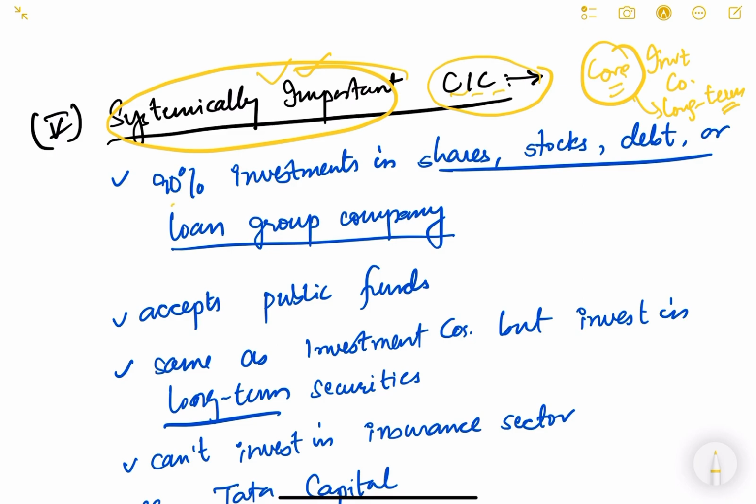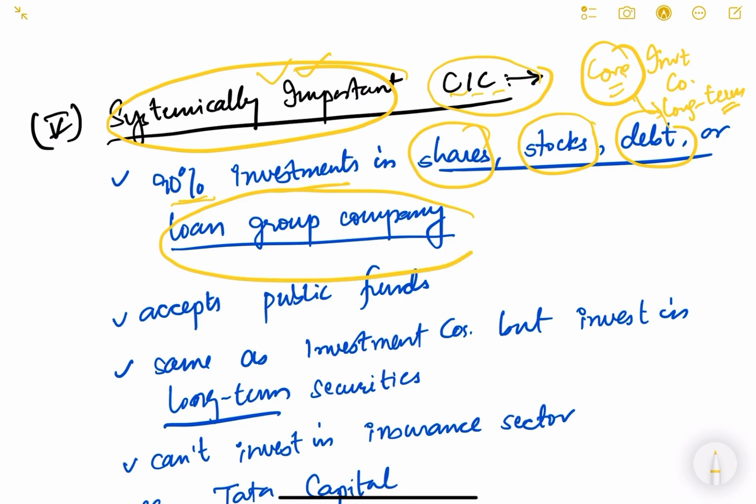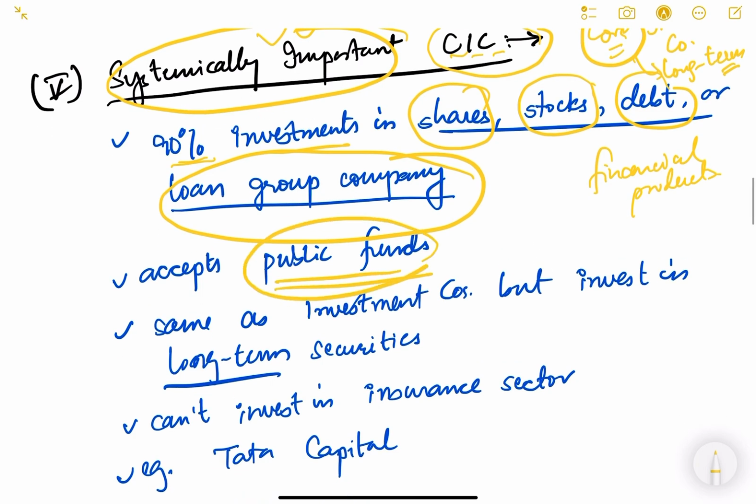Now, 90% of their investment is in shares, stocks, debt, or loans to group companies. Okay, they are investing into different kinds of financial products, just like the investment company. They are investing into financial products only. 90% of their investment should be into this. They can accept public funds. Okay, there are two types of systemically important: one which accepts public funds, and which do not accept public funds, which cannot accept public funds. Okay.